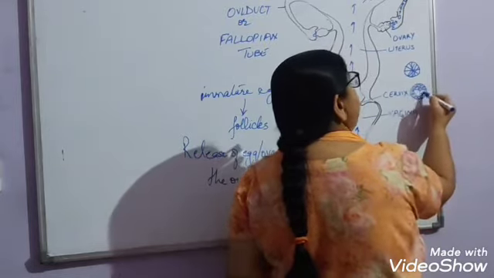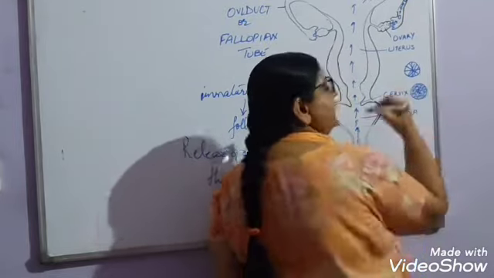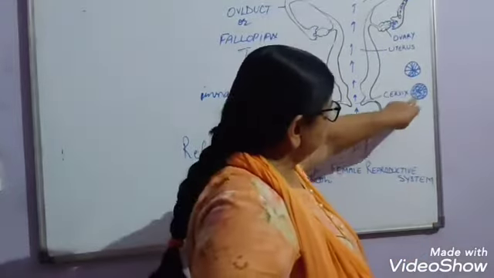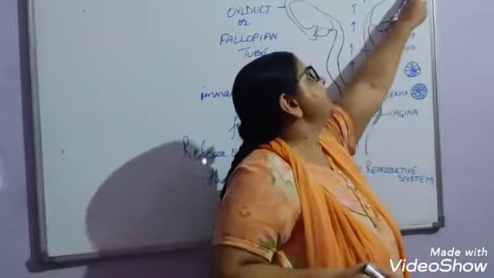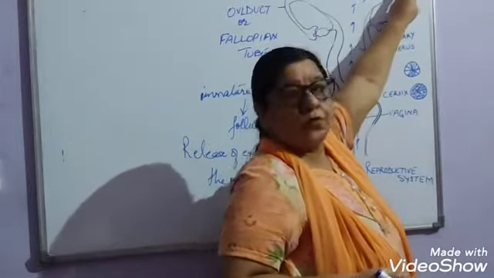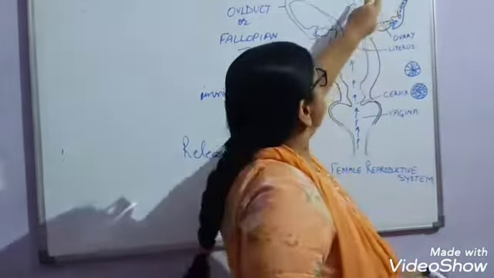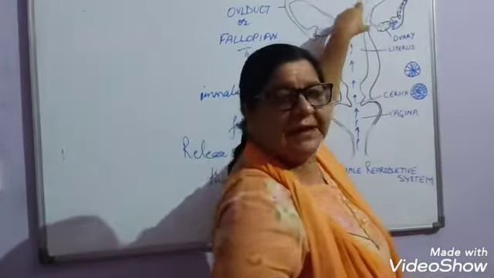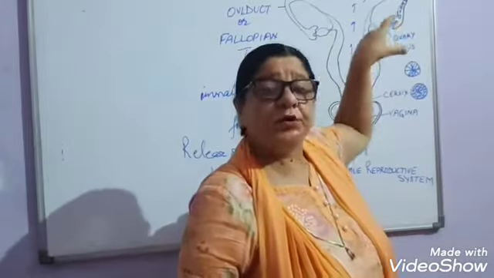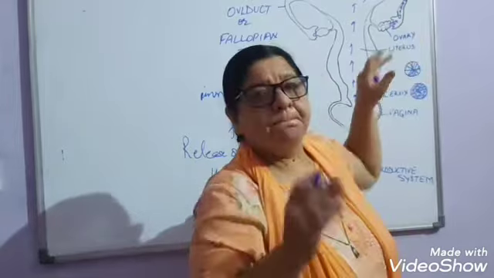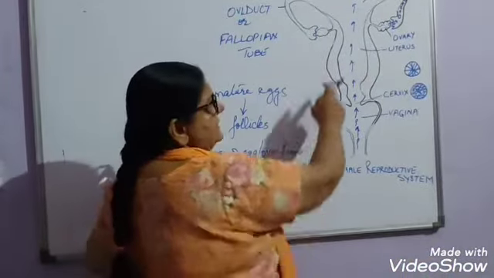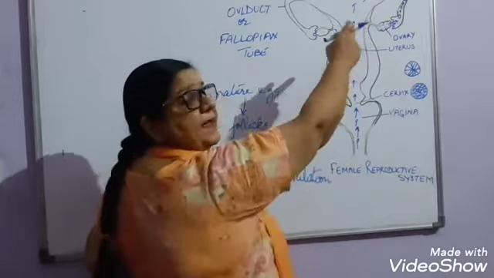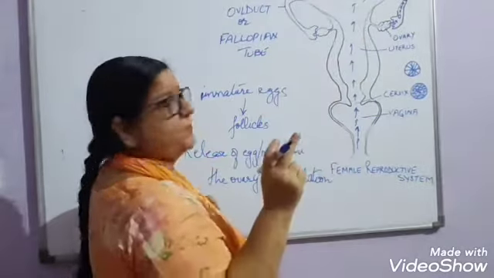It will be a mass of cells. And this ball of cells, or mass of cells, will travel down through the oviduct and come into this elastic bag called the uterus.